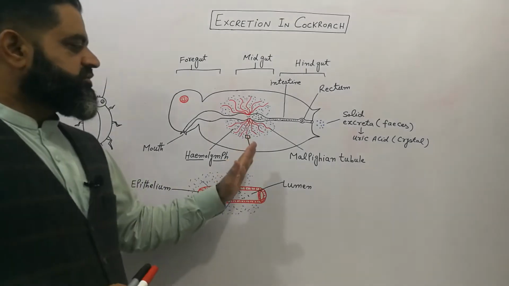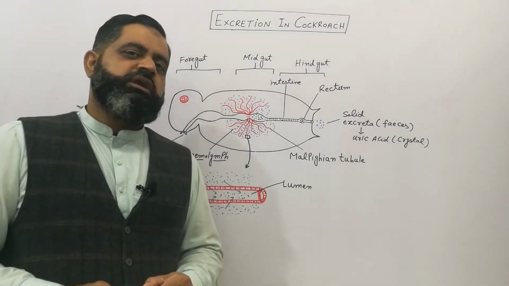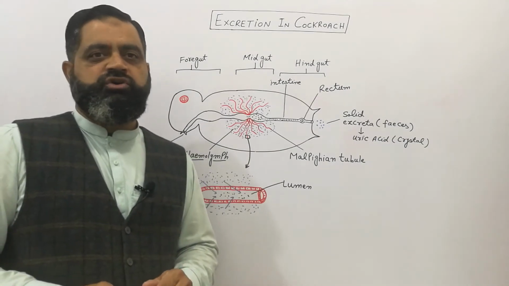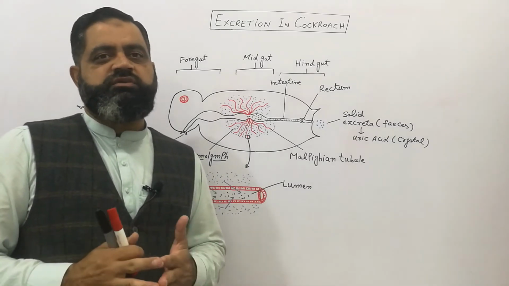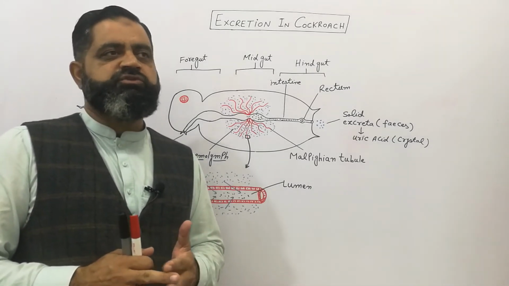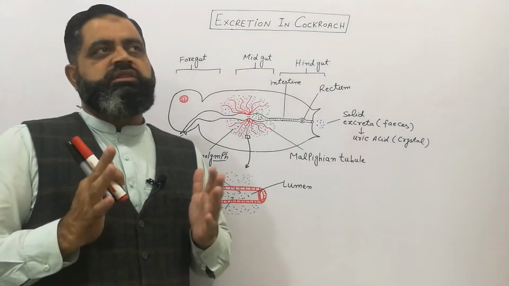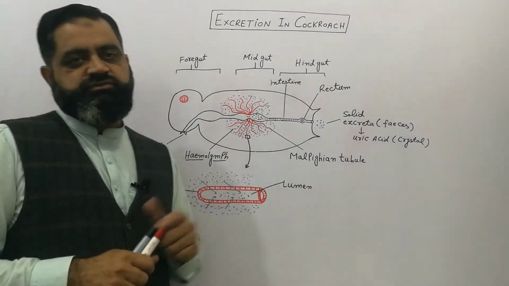There is no separate excretory system present in insects or cockroach. Maybe it is because of their adaptation on land. They want to conserve their water to the maximum, so they do not have any kidneys or separate excretory system. Their excretory system is totally connected with their digestive system.